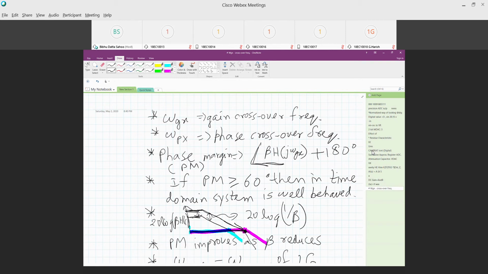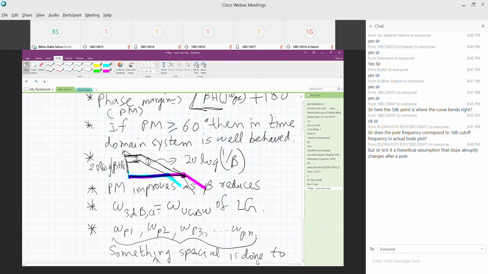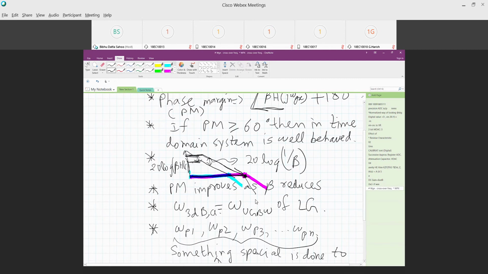Okay, I hope so. So please write this down. These are some important things. Now, please refer to your notes and the previous lecture. When phase margin is greater than or equal to 60 degrees, what is the meaning of a well-behaved system, an ill-behaved system, and a partially well-behaved system?